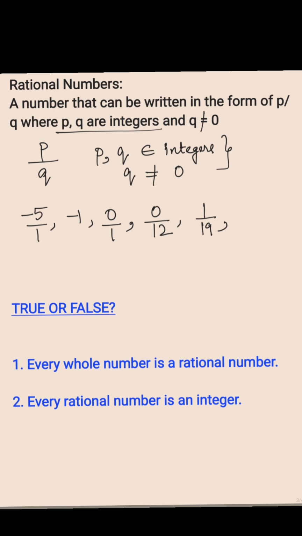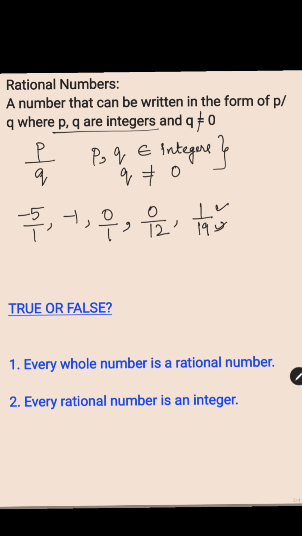Rational numbers are any number that can be written in the form of p by q, where both p and q are integers. We just need to check that the numerator and denominator are both integers and the denominator is never equal to 0. It's a non-zero integer.